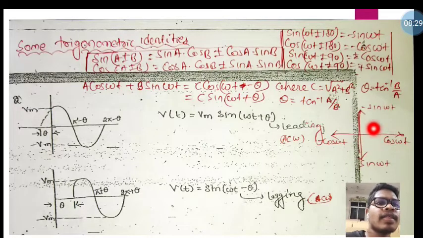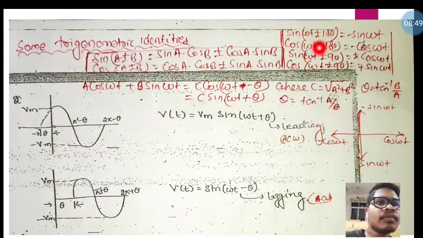Okay, this is quadrant number 1, quadrant number 2, quadrant number 3, and quadrant number 4. So in the x-axis direction we are taking cos omega t, and in the upward y direction we are taking minus sin omega t, and on the left-hand side minus cos omega t, and on the down side sin omega t.